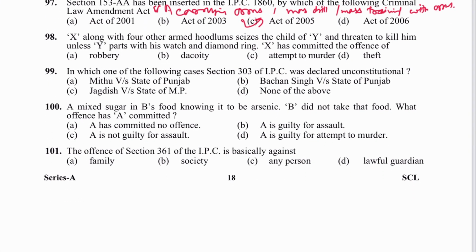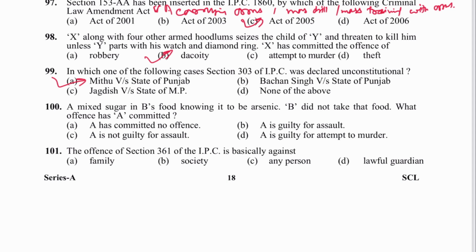Next, 98. X, along with 4 other armed hoodlums, seized the child of Y and threatened to kill him unless Y parts with his watch and diamond ring. X committed the offense of dacoity. Next, question number 99. In which one of the following case section 303 was declared unconstitutional? Mithu versus State of Punjab. A is the answer.